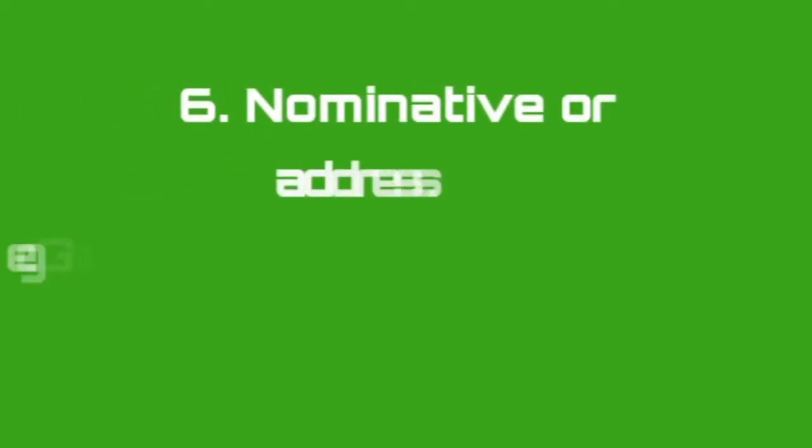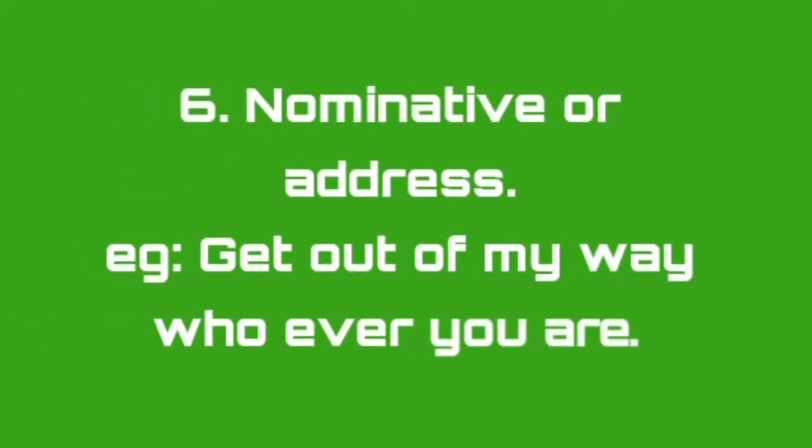Sixth function, nominative or address. For example, get out of my way, whoever you are. Here the subordinate clause is whoever you are. It depends on the main clause. Moreover, the clause begins with whoever. So it is a noun clause.